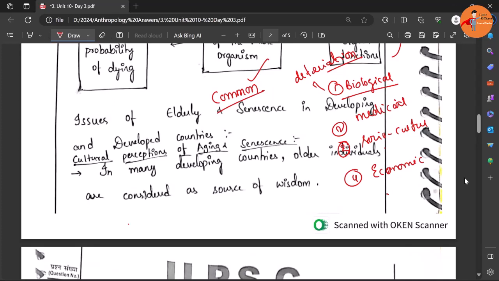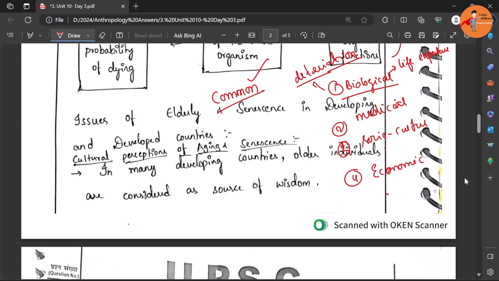However, the differentiation can come because it depends upon the financial resources and the health stock the developed countries already have. As a result, they have better medical conditions and good life expectancy compared to the developing countries. These are the differences with respect to biological issues.